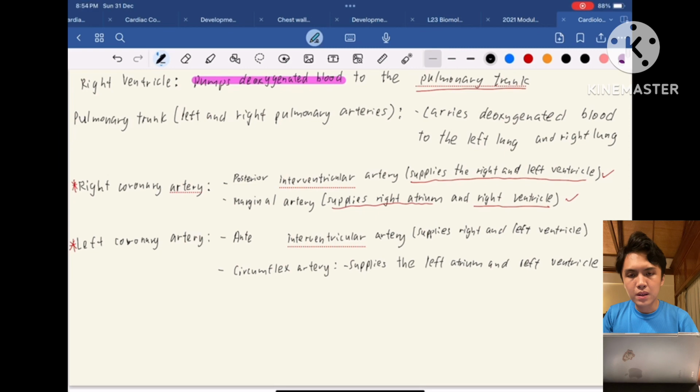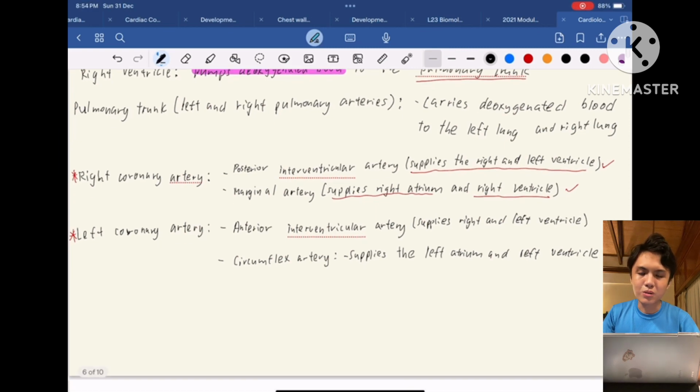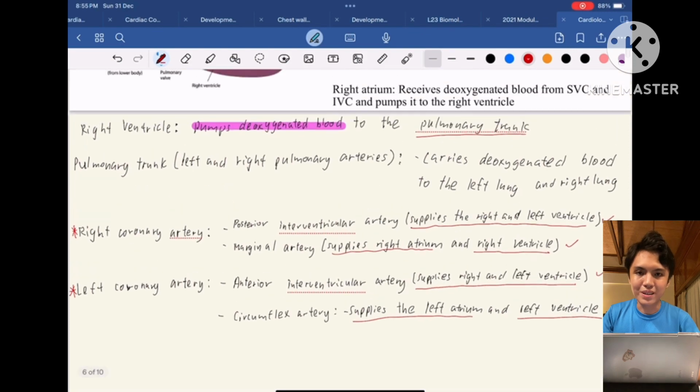Moving on to the left coronary artery, it will branch into the anterior interventricular artery and also into the circumflex artery. The anterior interventricular artery has the same function as the posterior interventricular artery. It supplies both the left and right ventricle, and the circumflex artery will supply the left atrium and left ventricle.